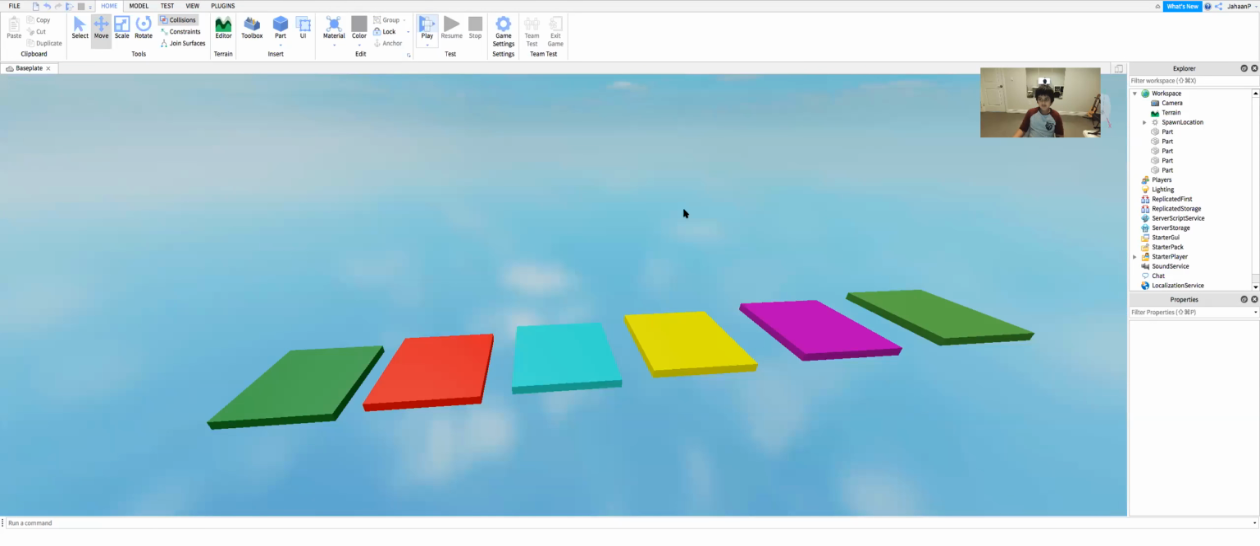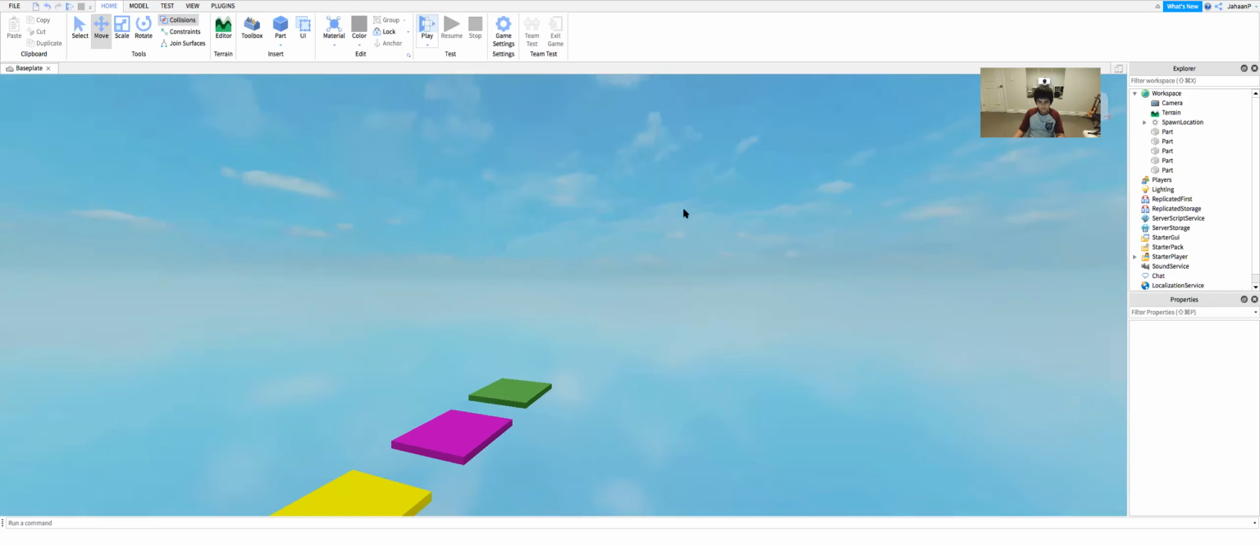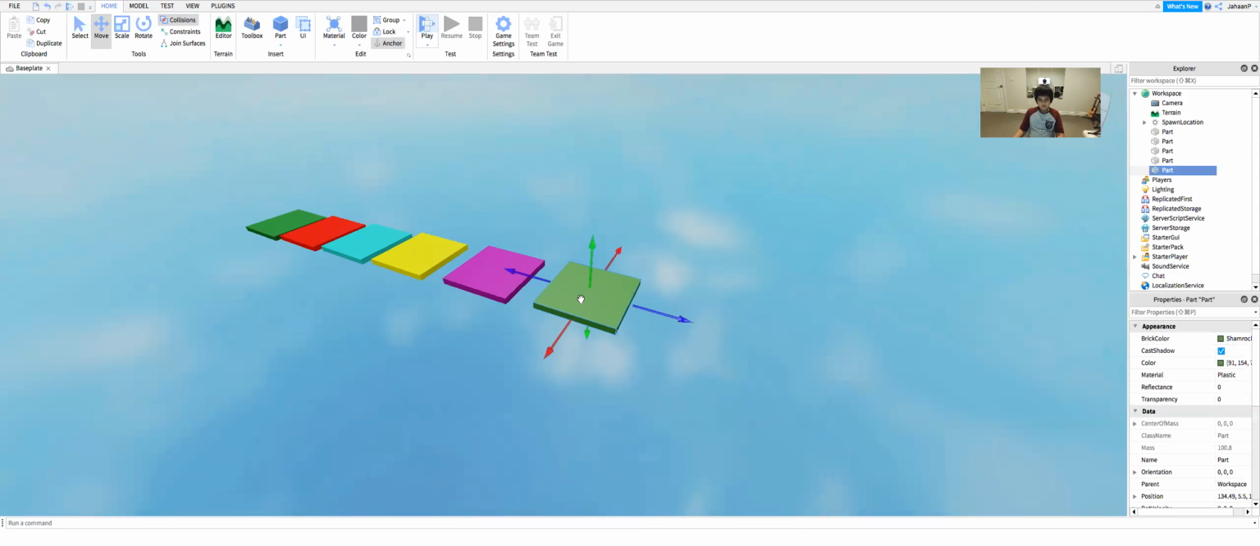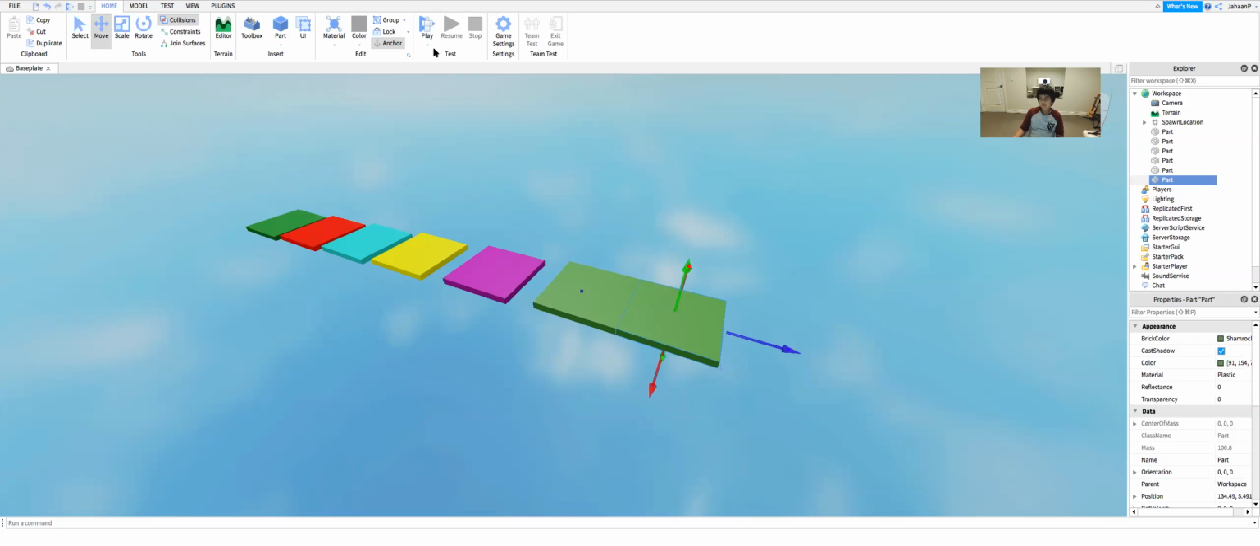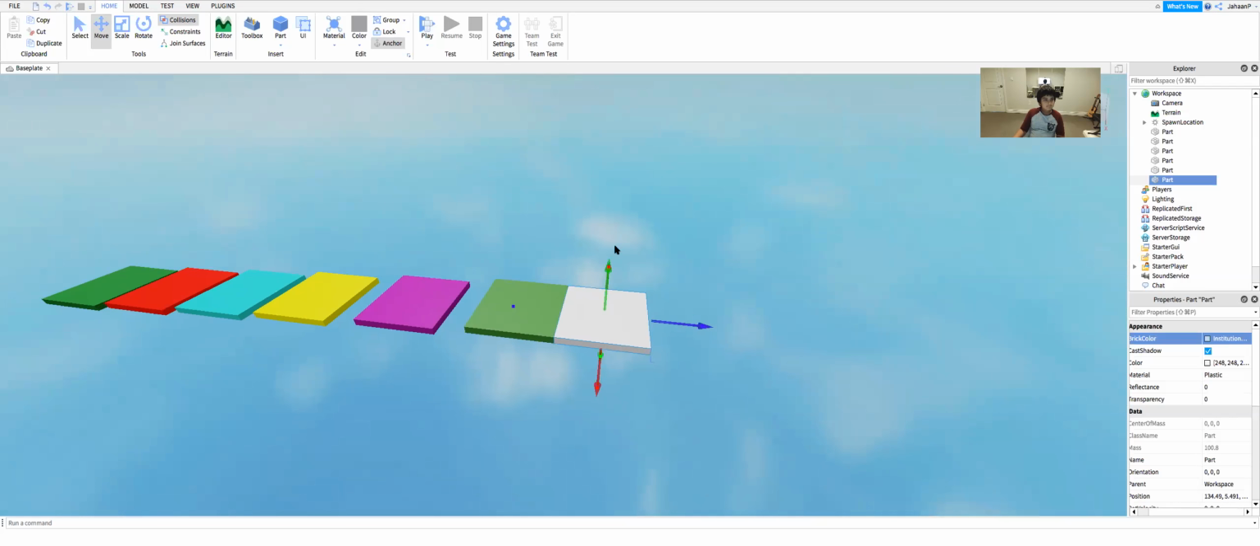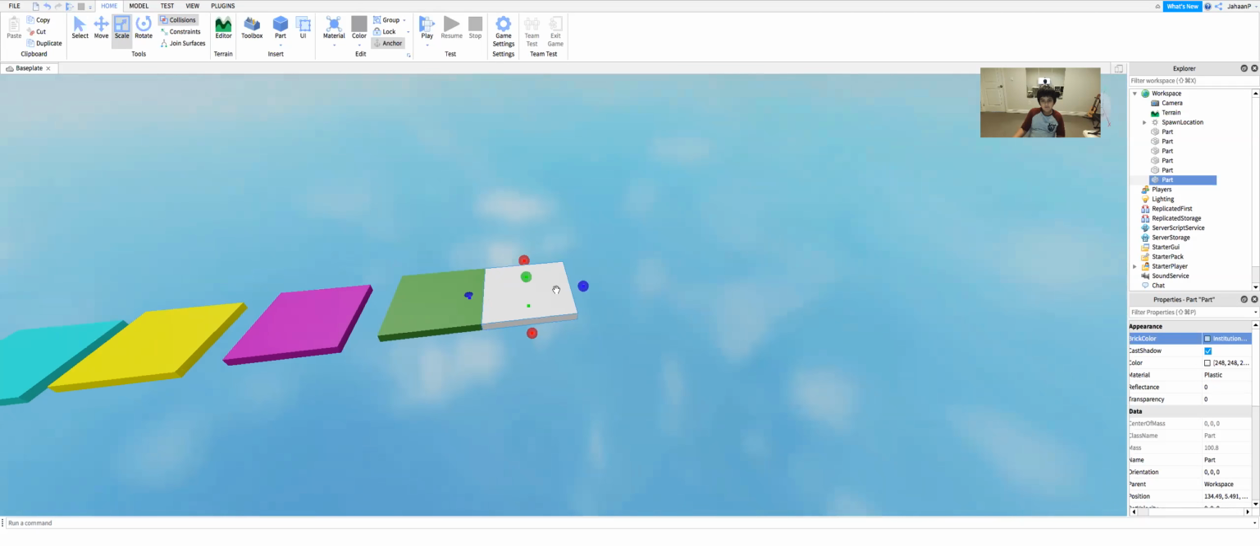Now next what we'd need to do is we'd need to make those lava jumps. So what we'd do is we'd insert another part. For now I'm just gonna duplicate this. And then we'll make this one white so they think it's safe to walk on until they see the actual stuff. Then we'll scale that enough for us to place the lava jumps.